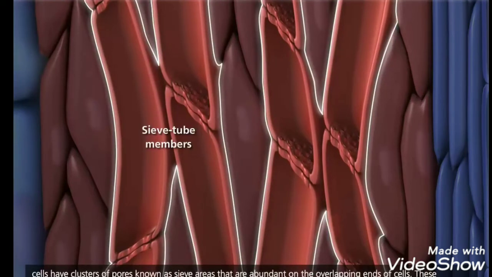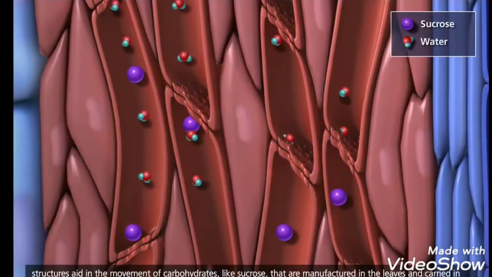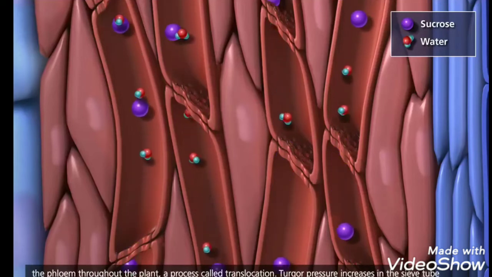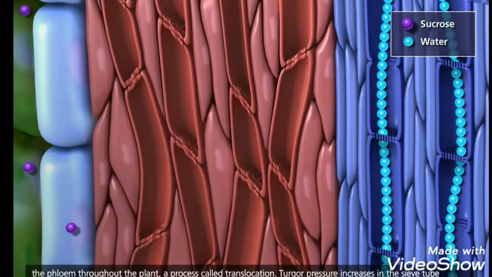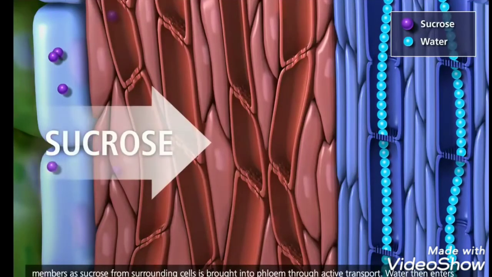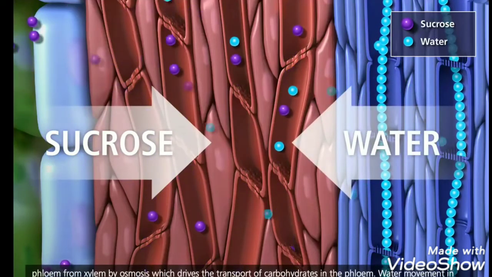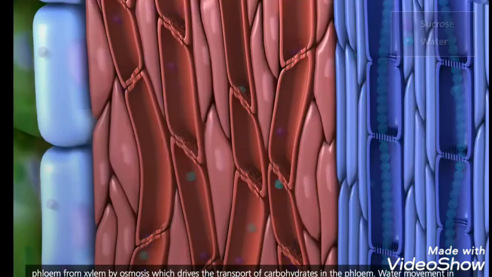Both types of cells have clusters of pores known as sieve areas that are abundant on the overlapping ends of cells. These structures aid in the movement of carbohydrates, like sucrose, that are manufactured in the leaves and carried in the phloem throughout the plant, a process called translocation. Turgor pressure increases in the sieve tube members as sucrose from surrounding cells is brought into phloem through active transport. Water then enters phloem from xylem by osmosis, which drives the transport of carbohydrates in the phloem.